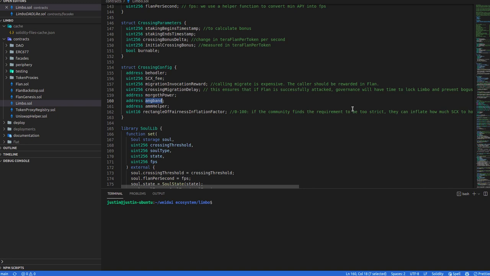If on the other hand we want to bring the price of flan down, we mint more flan than is required, more flan than the value of the scarcity we're sending. And when it arrives at the pair, the price is then tilted upwards. The flan price increases.